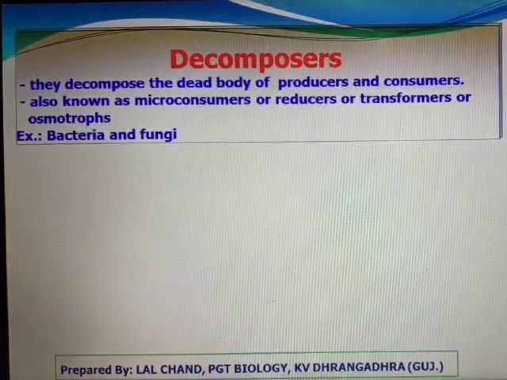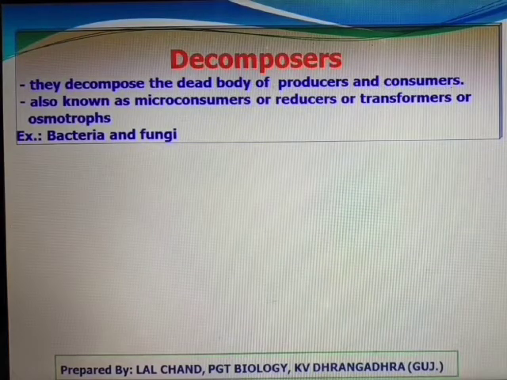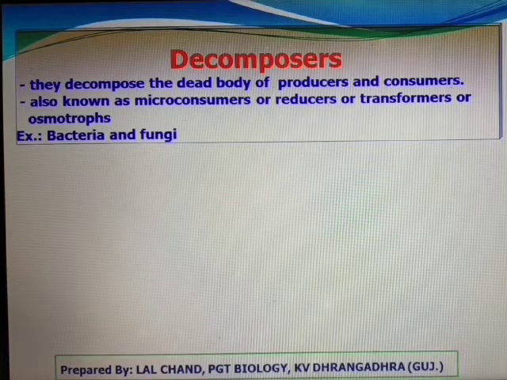Next category is decomposers. They decompose the dead body of producers and consumers.